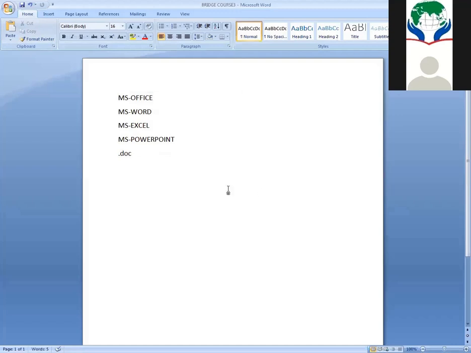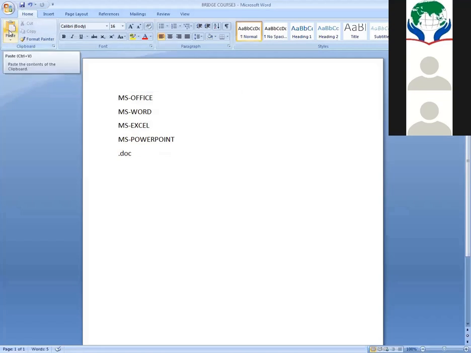What is the shortcut key for the paste option? Control plus V, or else you can just click this paste button. Do you see this? Paste, Control plus V. So I am cutting this word in the first line and pasting it in the last line, which goes computing skills, right? Yes, ma'am.